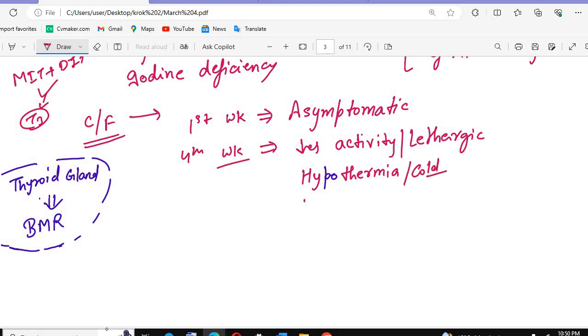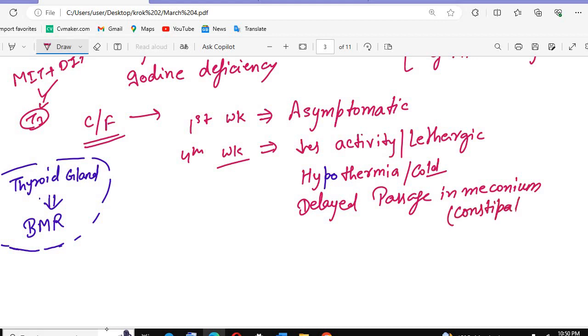After that, there can be delayed passage of meconium. Delayed passage of meconium, we call this condition constipation.